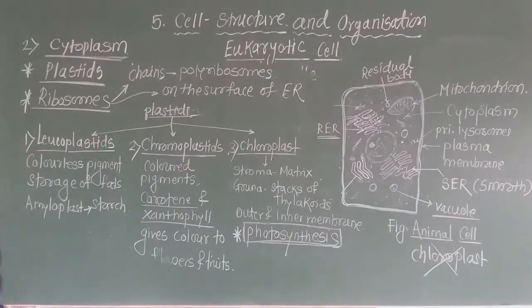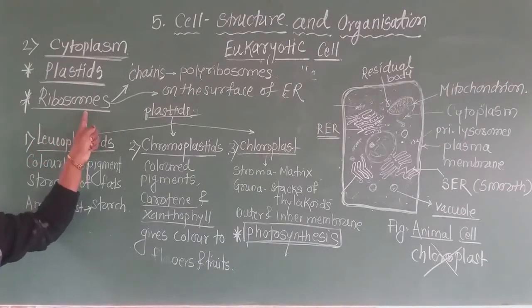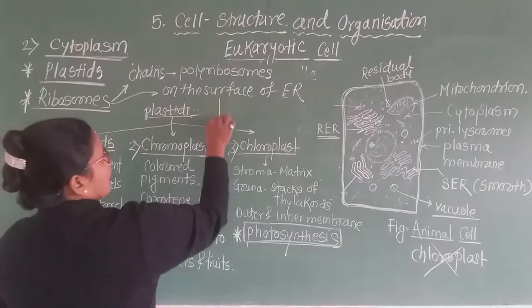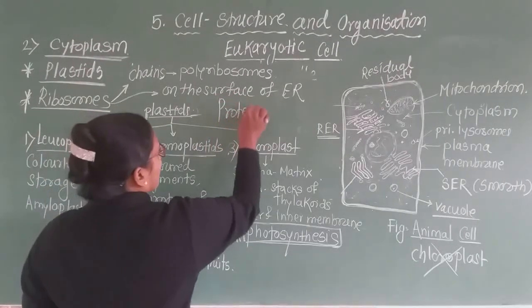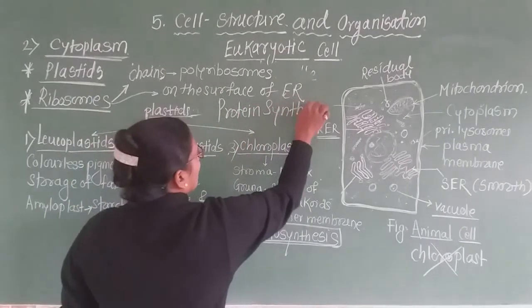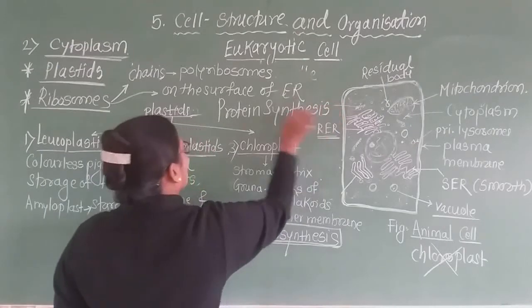Now what is the function of this ribosome? This ribosome consists of two subunits, one larger and another smaller. These ribosomes are mainly involved in the process of protein synthesis.